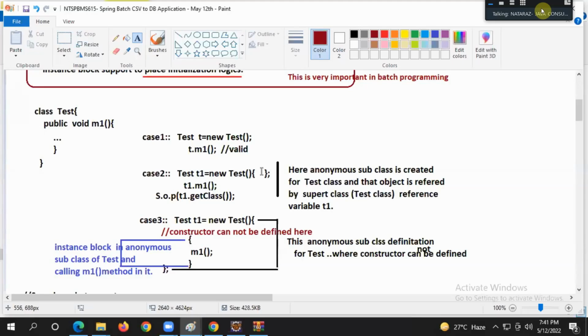I know most of the people have not seen this coding. I'm very sure most of the people are seeing this code for the first time. Anonymous inner classes you might have seen, but not the subclasses. Check it out: new Test() { }; Here, an anonymous subclass is created for the Test class, and that object is referred to by the superclass, nothing but the Test class reference variable t1.